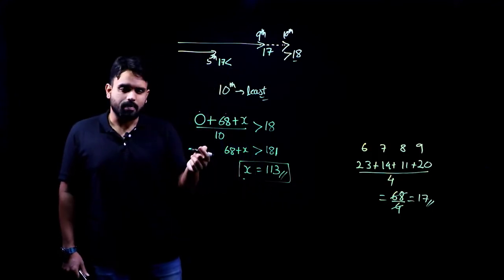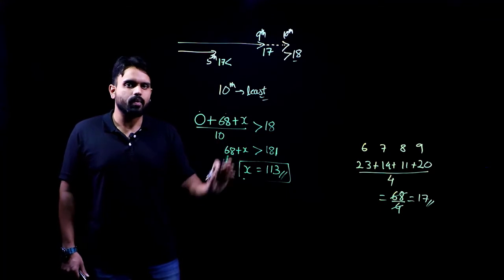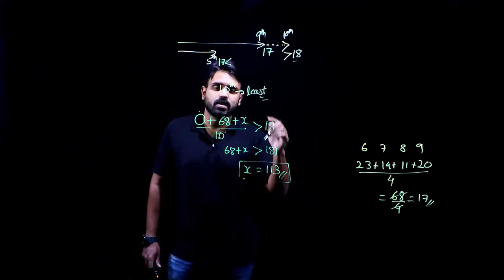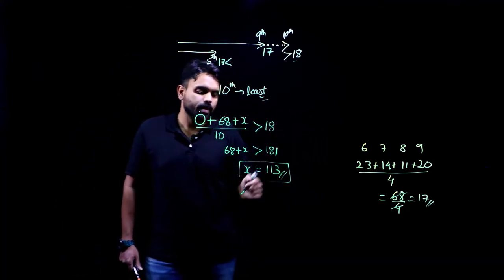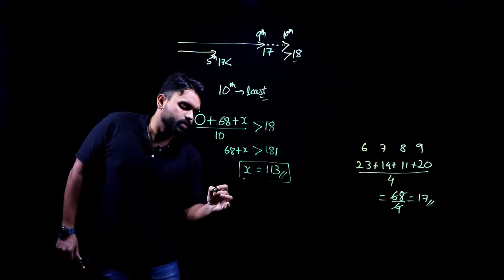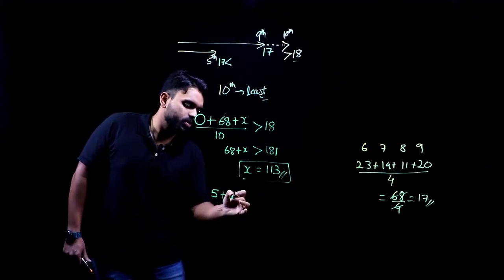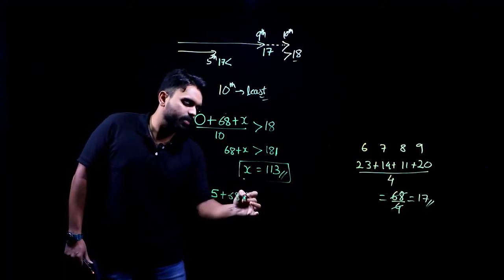Now, next step. Let's say in all those matches she scored 1, 1, 1, 1, 1. In the first 5 matches she scored only 1 point each. So totally she scored 5 points there. Now, after that, she scored 68. After that, we do not know.